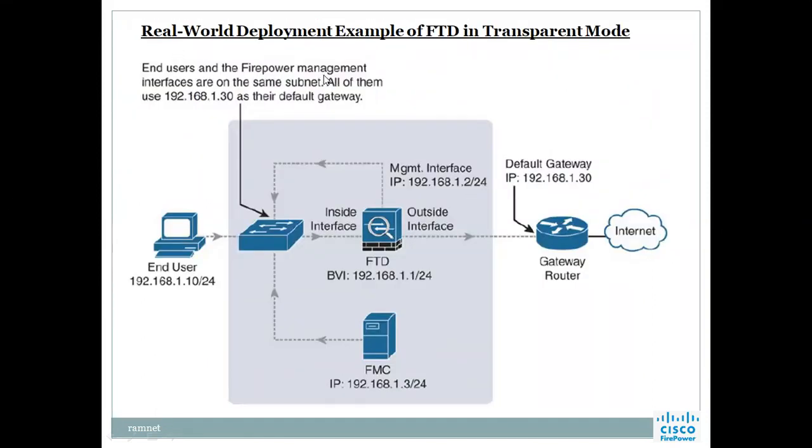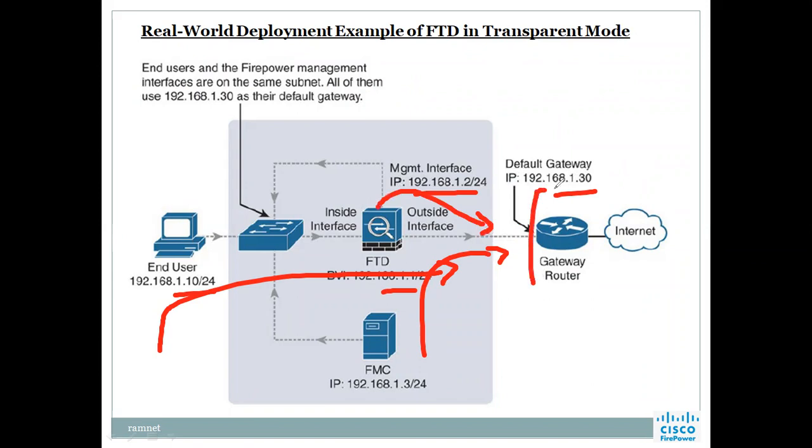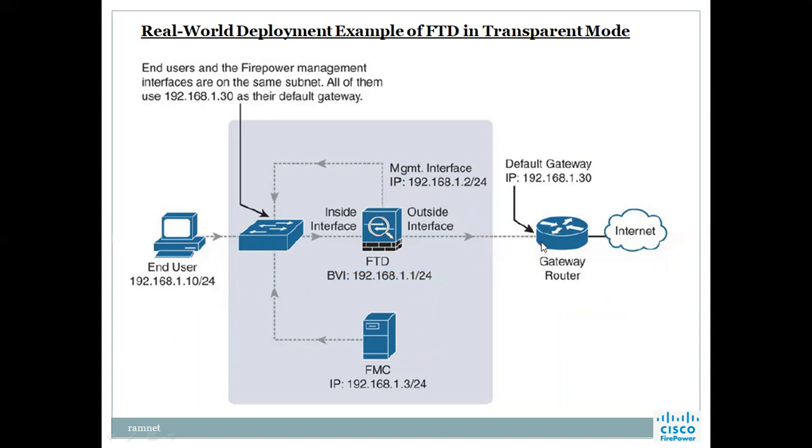End users and the Firepower management interfaces are on the same subnet, and all of them use 192.168.1.30 as their default gateway. You see that this is 1.1, this management interface is 1.2. What is the gateway? 1.30. So everyone is pointing towards this, even FTD. So this is a gateway router. It is connected to the internet. It depends on how you like to configure it: either you can go for routed mode or you can go for transparent.